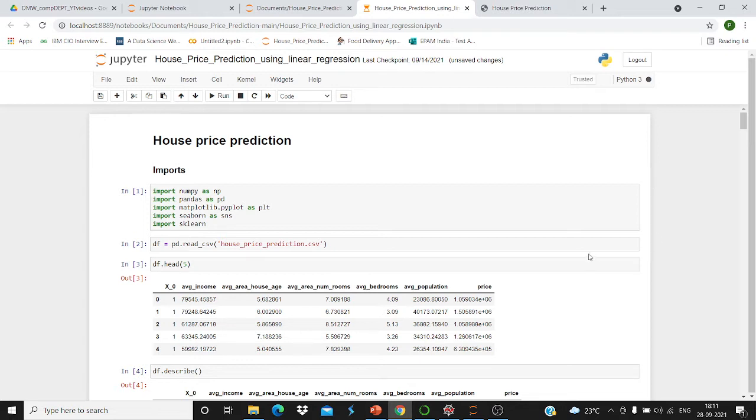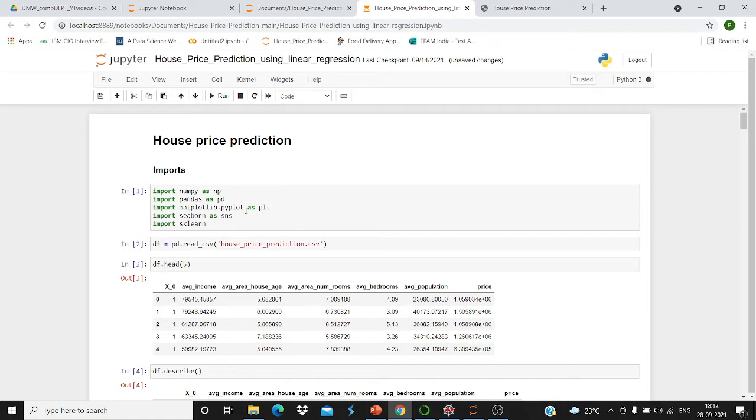So what exactly linear regression is and how exactly it works. Linear regression analysis is used to predict the value of a variable based on the value of another variable. The variable you want to predict is dependent and the variable through which you are predicting is independent. Then we are importing some libraries, that is NumPy. NumPy is basically used for performing a variety of mathematical operations on arrays.